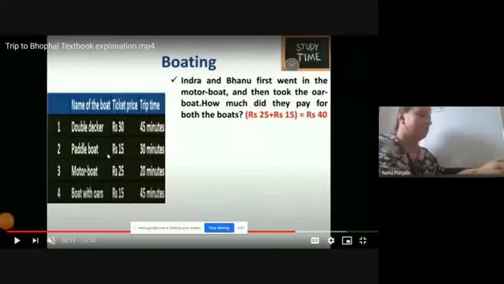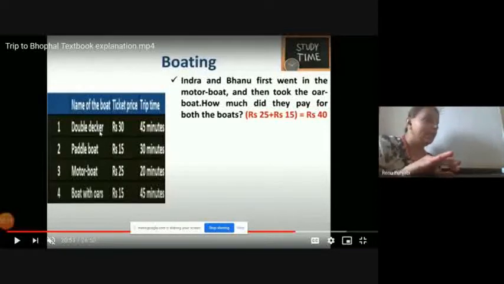textbook. Here, there is a double-decker boat. The ticket price is rupees 30. And how much time will it take? 45 minutes. The next boat is the paddle boat.